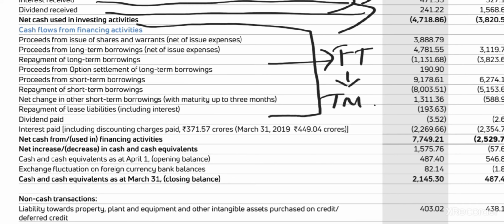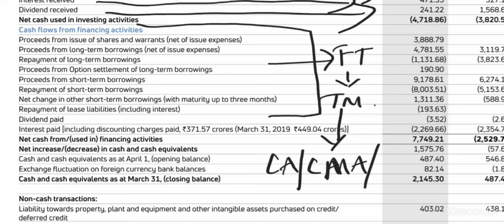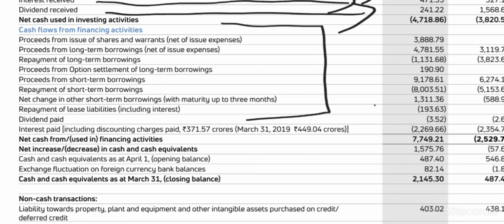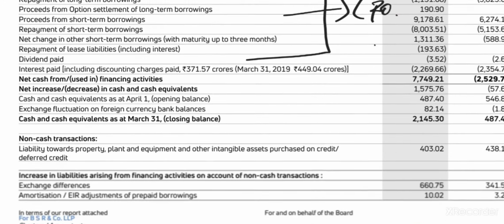Okay, and who will be in the financial team? Chartered accountants, cost accountants, the CMAs, cost and management accountants, sometimes company secretaries, sometimes CFAs. Don't worry, the financial segment of all these companies will be very strong. That's why they are in the stock market. If the financial team of a company is not good, then the company will not be good. Don't worry, the Tata Motors financial team is very good. The CFO will be directly taking care of those things.